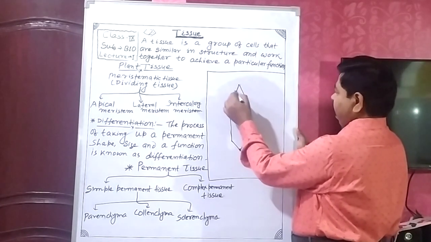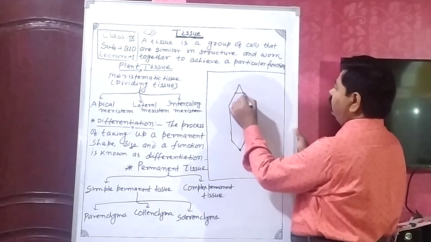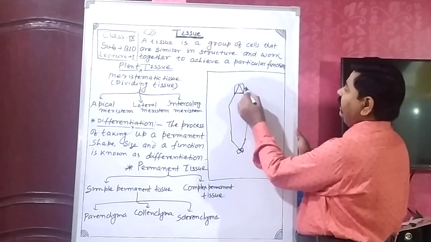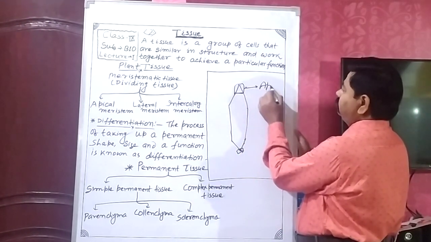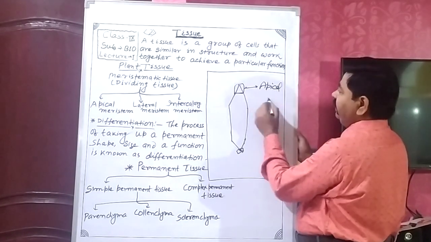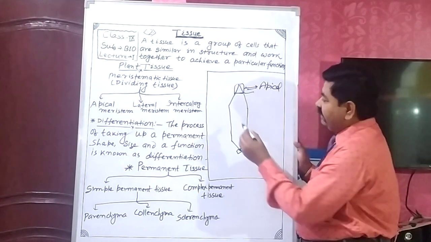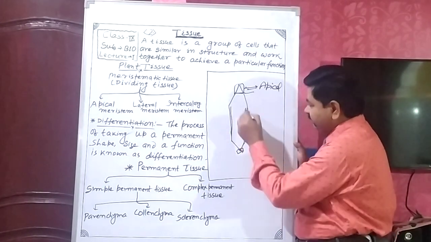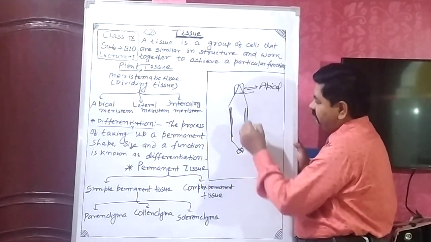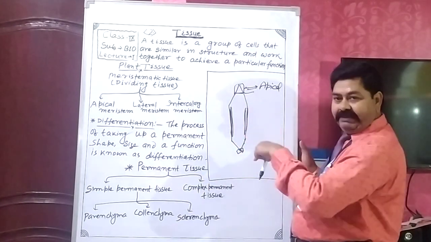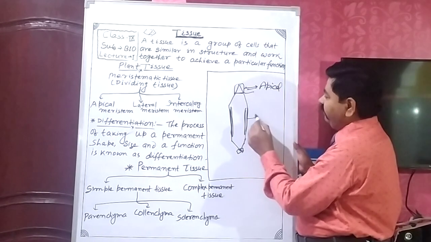This apical meristem is found mostly in this region, the tips. And lateral meristem is present in this region, which is responsible for the girth of the stem. So, lateral meristem.